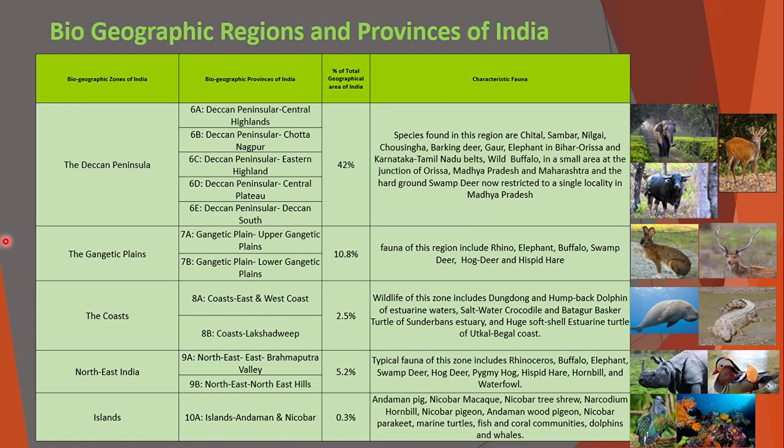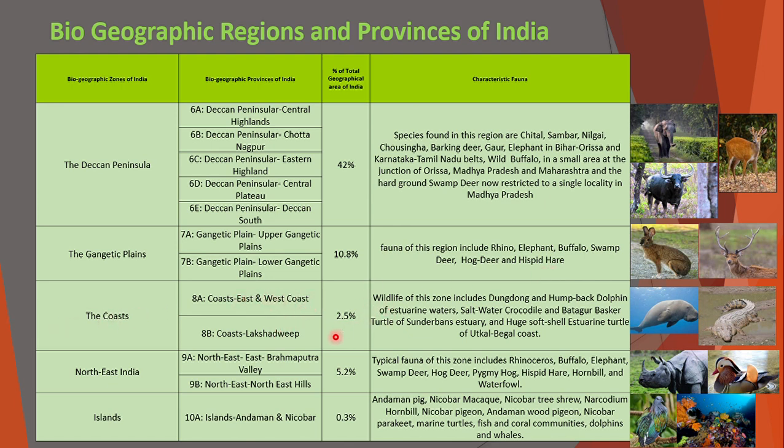Okay. Gangetic plains, it is upper Gangetic plains and the lower Gangetic plains. It will cover 10.8% of the total geographical area of India. Fauna in this region are rhino, elephant, buffalo, swamp deer, hog deer, hispid hare, etc. Coast, it will be east and west coasts and Lakshadweep.